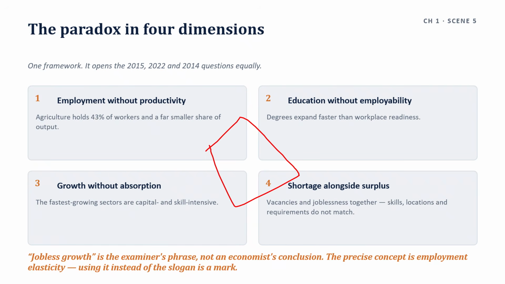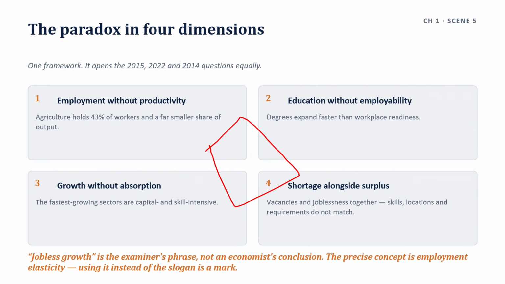Divide that by 46.0. Youth unemployment rate is about 10%, more than 3 times the headline.